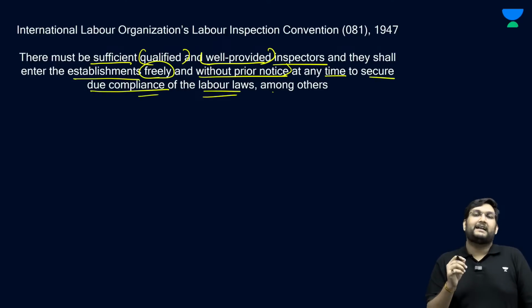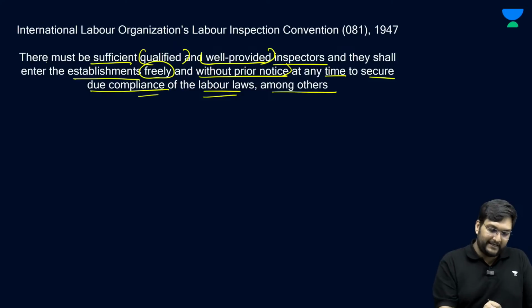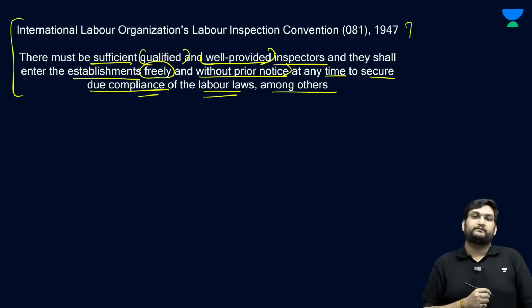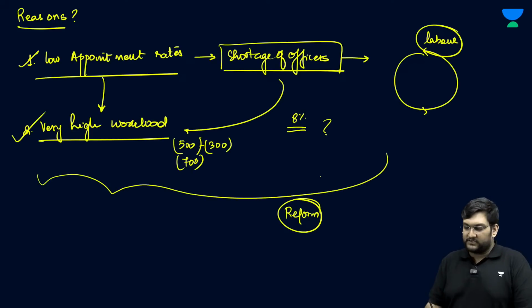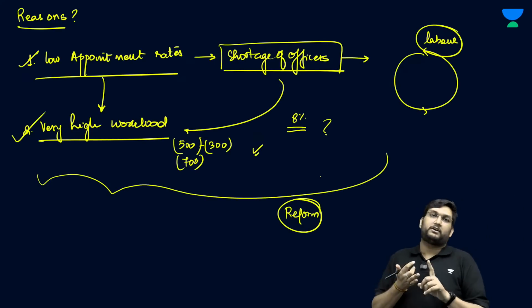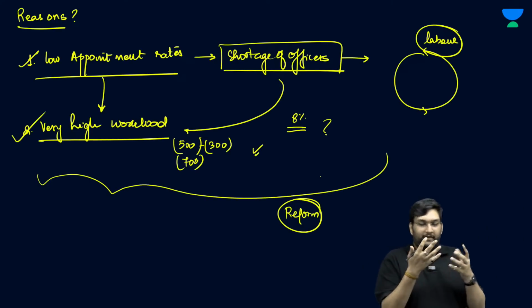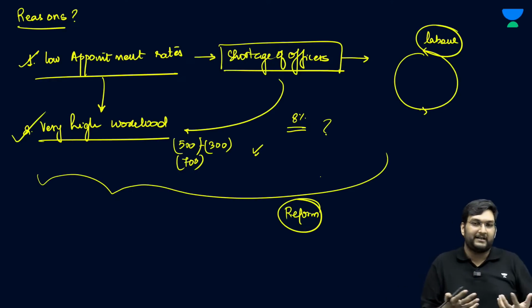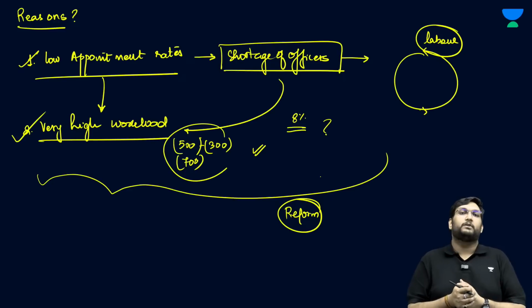So this is mandated and India is a signatory of this convention, and therefore we are in gross violation of this, because we do not have the trained personnel, we do not have the well skilled labour, they are not well provided, and the workload on them is inhuman.